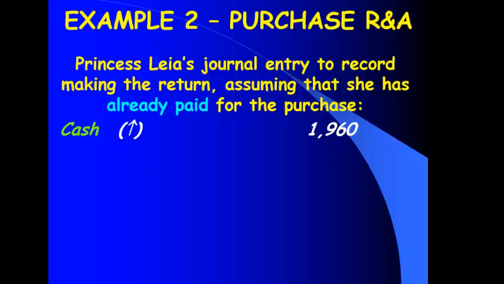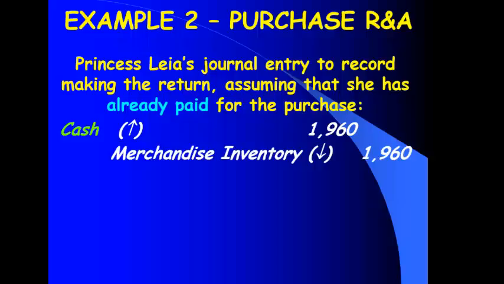Debit cash to make the asset go up. And what do I have less of? Less inventory. That's an asset and it goes down with a credit. So notice the only difference between these two sets of entries and the ones we did a minute ago is that this is recorded at $1,960, the reduced amount. Previously they were recorded at the full amount.